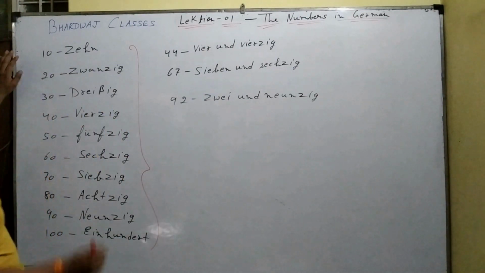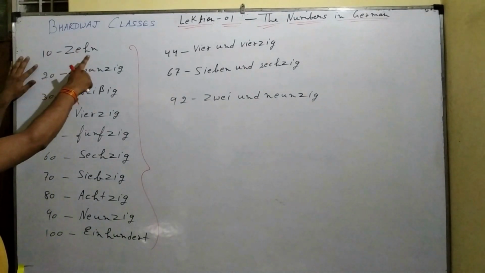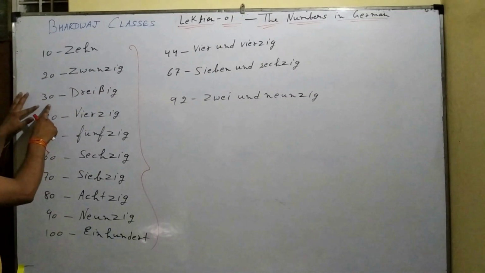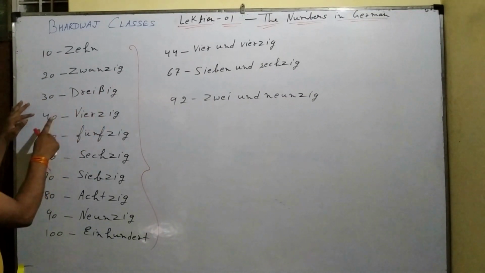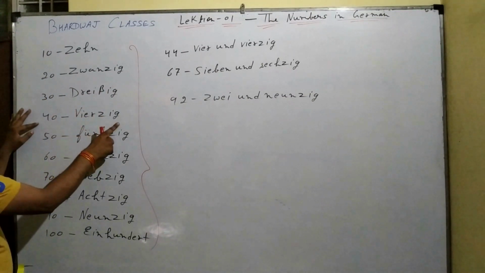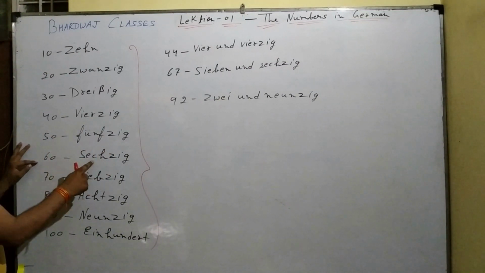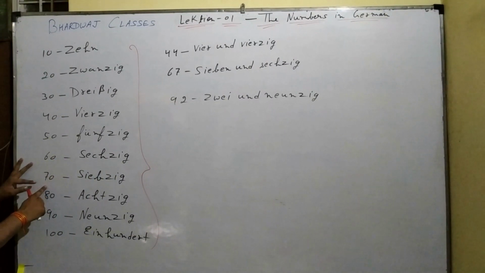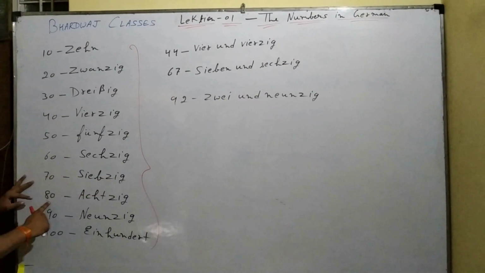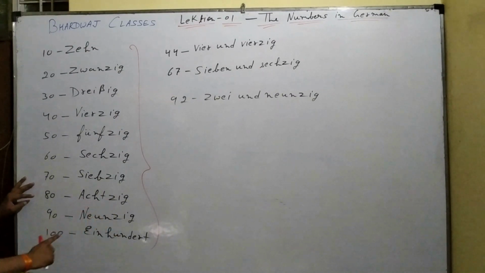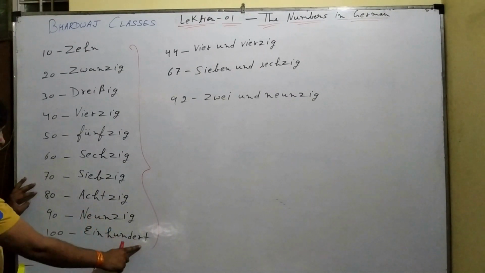Now similarly, 10 is zehn, 20 zwanzig, 30 dreißig, 40 vierzig, 50 fünfzig, 60 sechzig, 70 siebzig, 80 achtzig, 90 neunzig, 100 hundert.